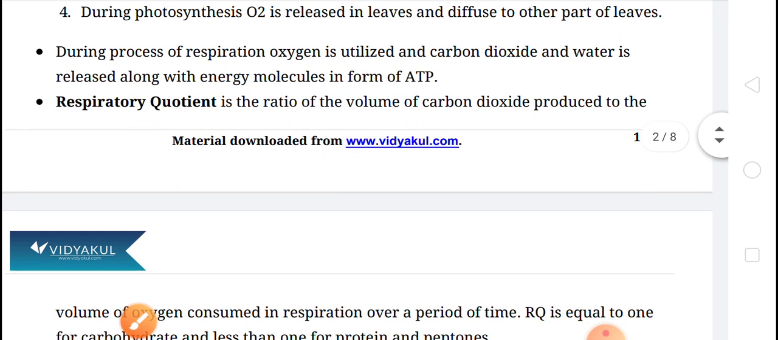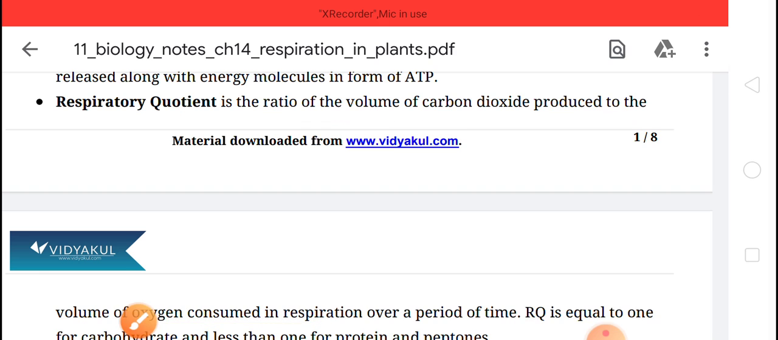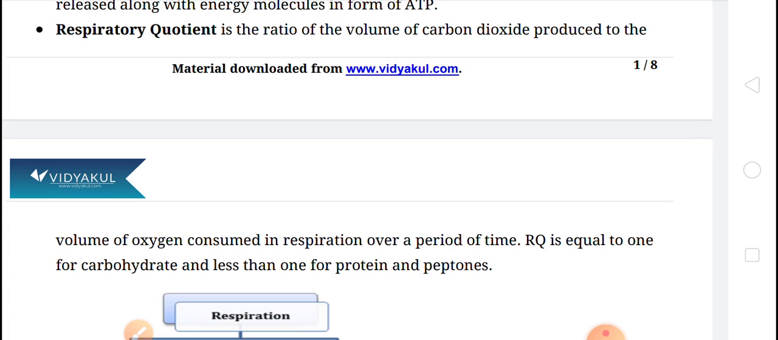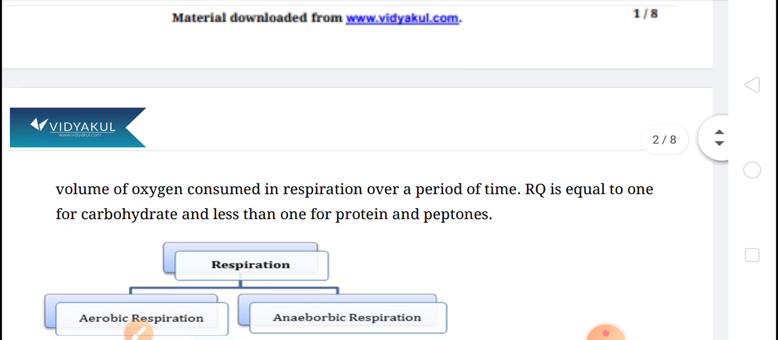Now one term that is written here is the respiratory quotient. Respiratory quotient is the ratio of the volume of carbon dioxide produced to the volume of oxygen consumed in respiration over a period of time. That is respiratory quotient, and it is equal to 1 for carbohydrate and less than 1 for protein and peptones.